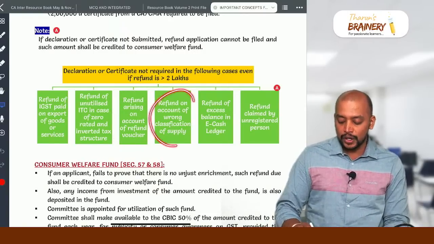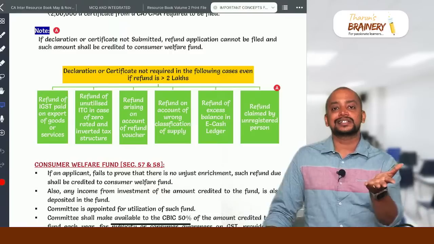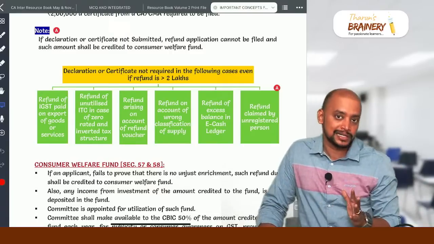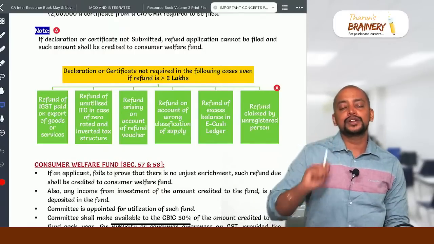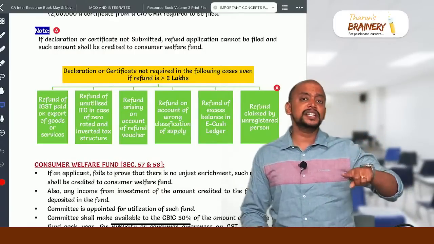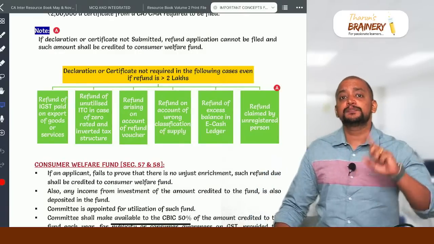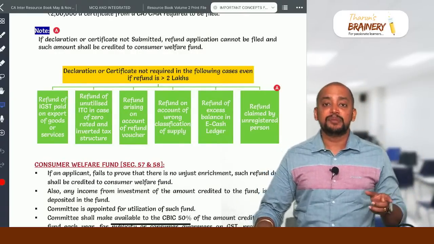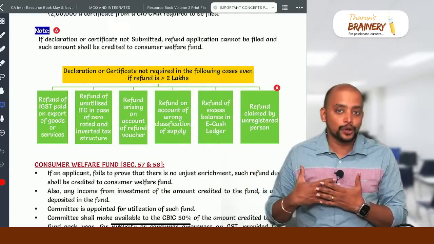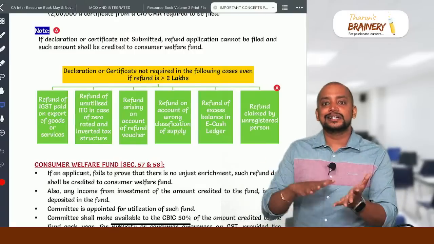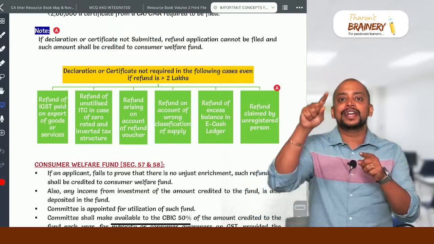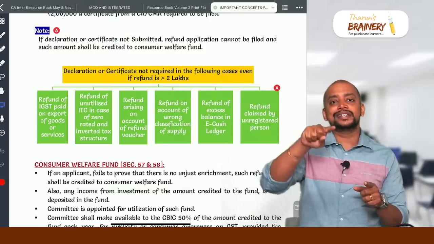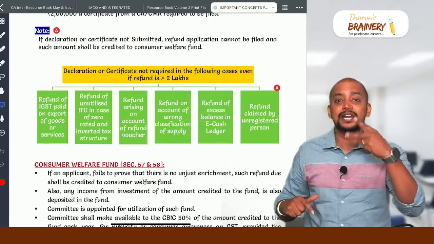Then refund on account of wrong classification, treating intrastate supply as interstate supply and vice versa. We need to pay the correct tax and get the refund of the wrong tax. One student asked me this doubt: what is the difference between this refund versus PMT9? PMT9 is before making the payment itself. If I know that an intrastate supply is treated as interstate or vice versa, then in the cash ledger I will shift the balances from one head to another by filing PMT9.